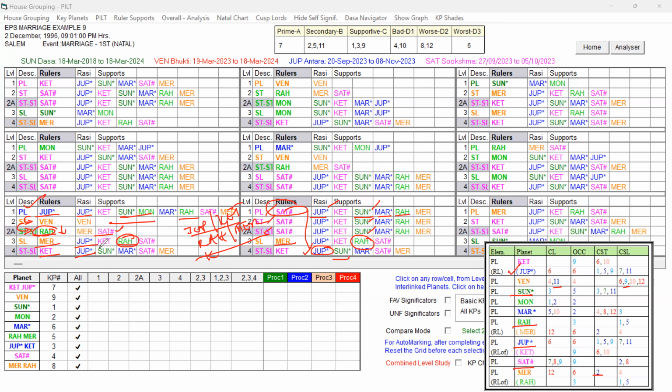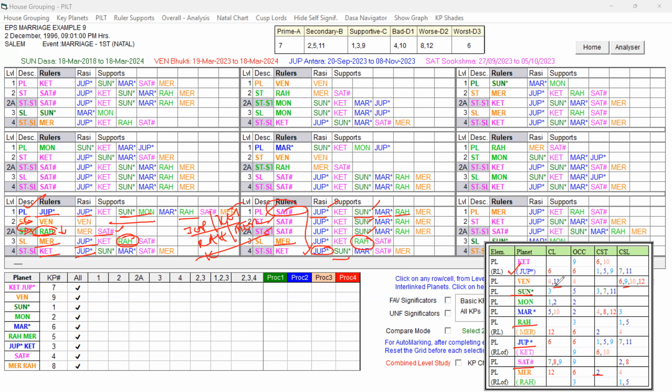But if you look at the grouping of houses, if you check the EPS table, the Jupiter seventh sublord has 6, 6, and the star lord Venus has 4, 11, 4, 6, 10. You can see these houses are supportive for independent business prospects. You can see the seventh sublord in the star of 4, 11, 4. If the person is into business, then it is going to be more favorable. Actually, this native is into business, and all talking about fourth house business. He is into construction also. He is into textile business also.